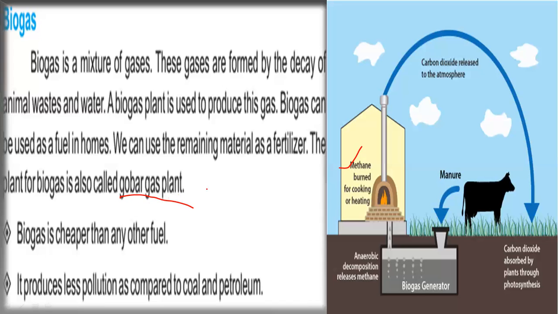So that's why it's called a gobar gas plant. In villages, that is a very common practice. The benefit of biogas is that it is cheaper than any other fuel, and definitely pollution-free. Coal and petroleum make lots of smoke and create pollution, but biogas does not.